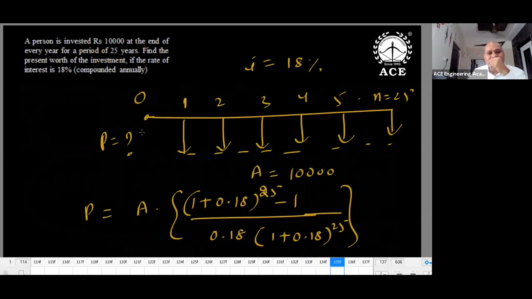Suppose the reverse. I'm giving A, and P is equal to what? Every year 10,000. If a person invests 10,000 at the end of every year for a period of 25 years, find the present worth of the investment. A is 10,000. What is the present worth? A value is given, so present worth you have to calculate.